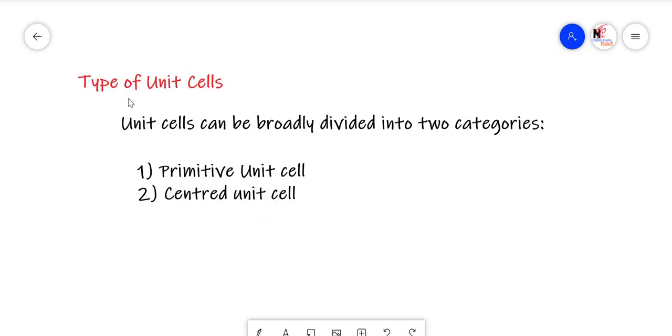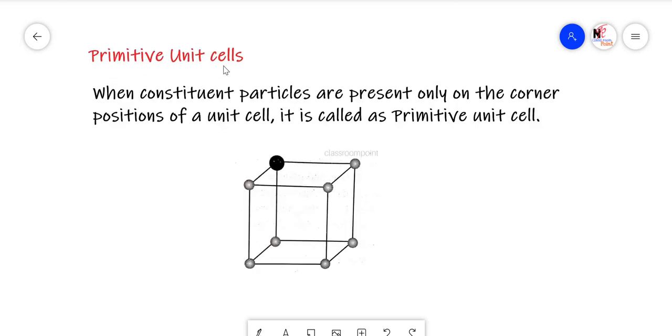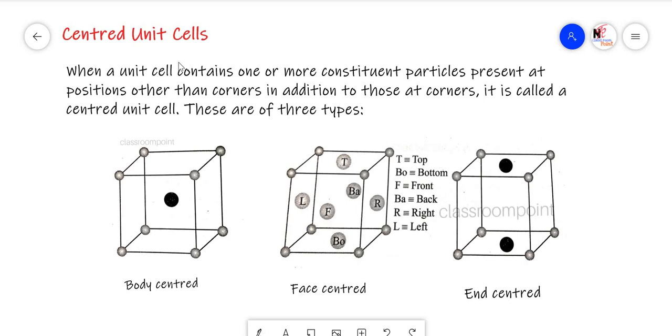Now let us see how many types of unit cells are there. Unit cells are of two types. They are primitive unit cell and centered unit cell. Now let us discuss each of these unit cells. Primitive unit cell: these are very simple unit cells in which the particles are present only at the corners. So if the constituent particles occupy only the corner positions, such unit cells are called primitive unit cells.